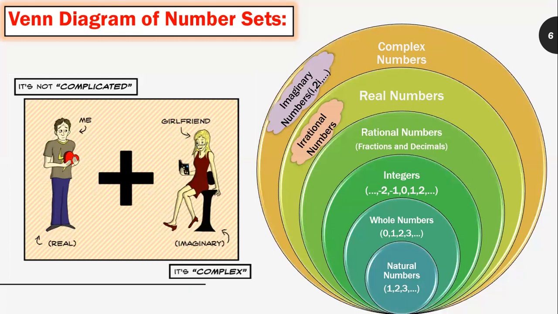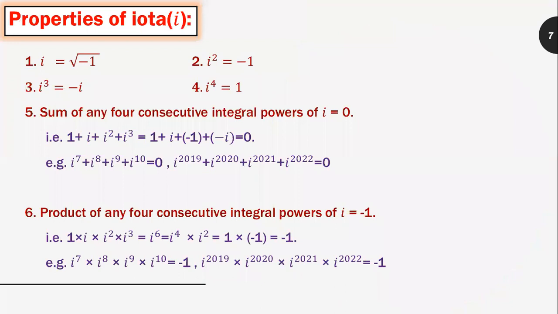Real numbers are the numbers which include both rational and irrational numbers. The numbers which when squared give a negative result are called imaginary numbers, and the combination of real and imaginary numbers gives the complex numbers. Let us see the properties of iota.